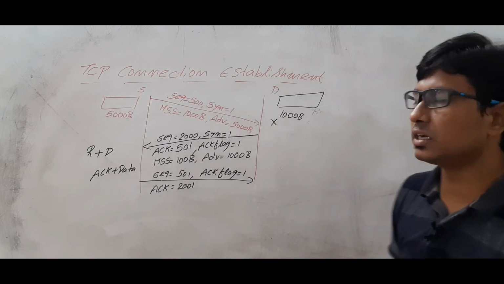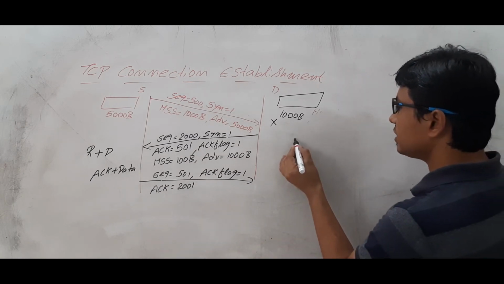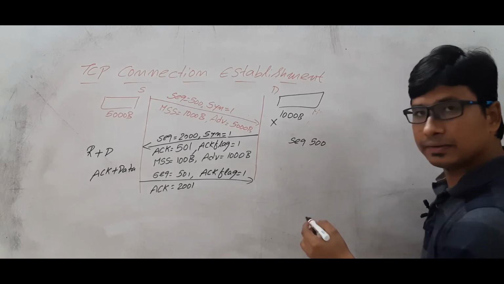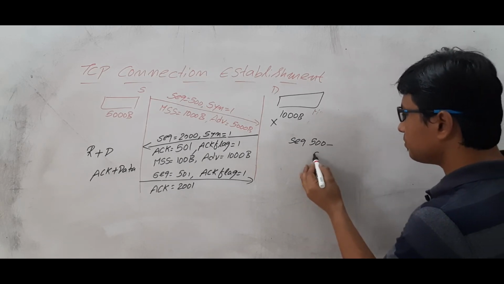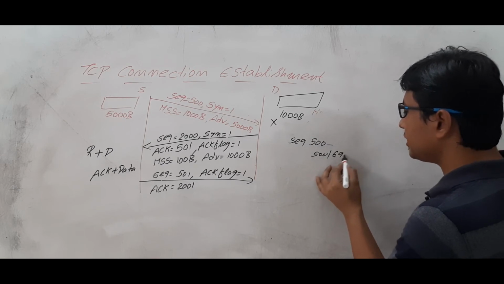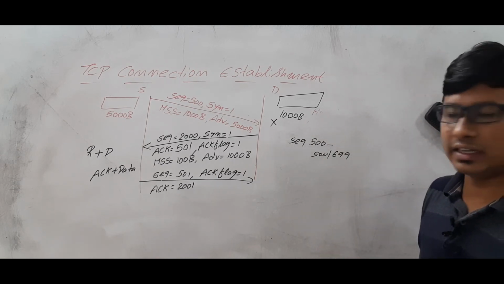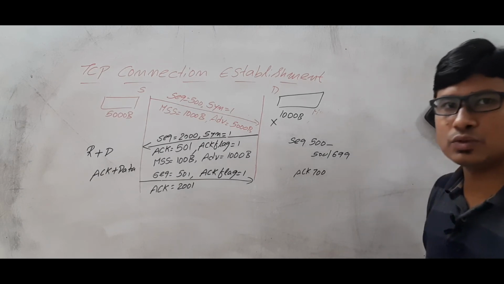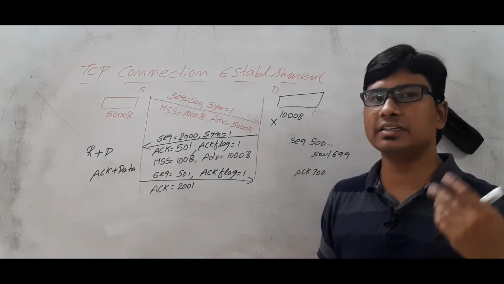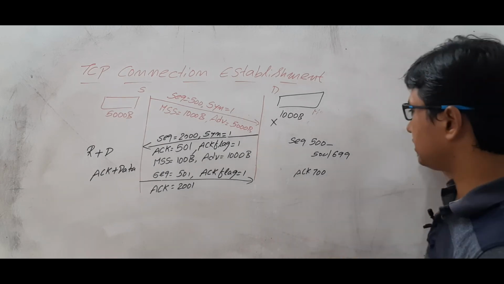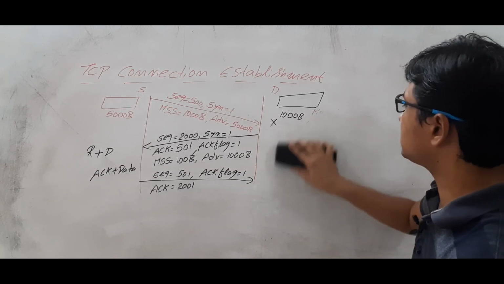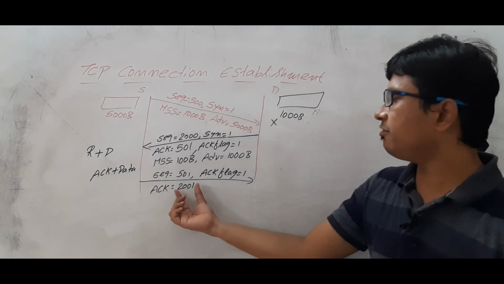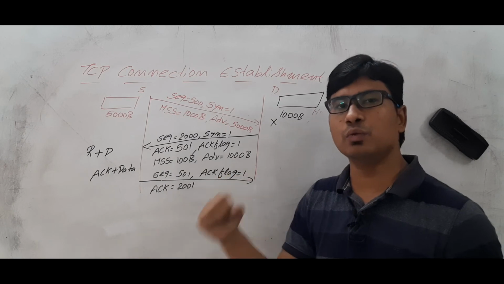Are you able to understand? Whenever you receive a sequence number 500, then 500 to 699 bytes of information you are sending, then the acknowledgement should be 700. Am I right or wrong? Because you are expecting the next byte to be byte 700. Am I right? Because TCP is a byte stream protocol. So I am waiting for the byte 2001.